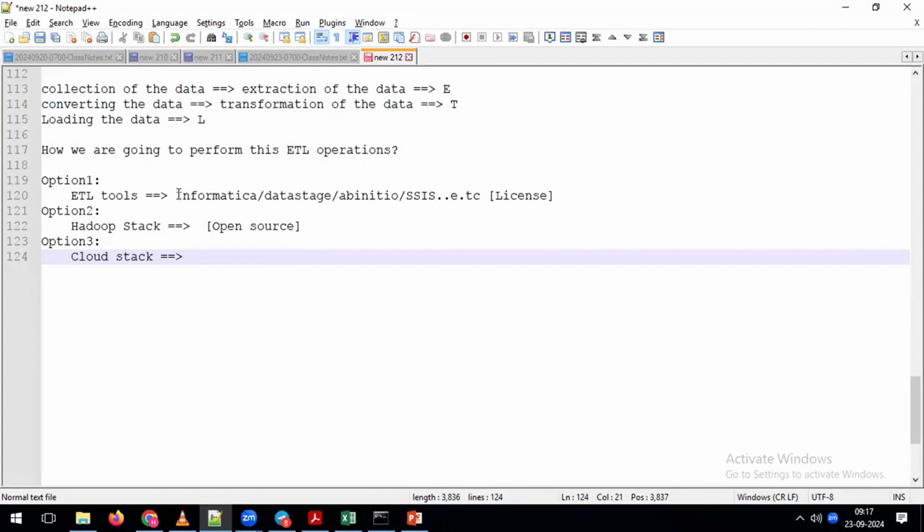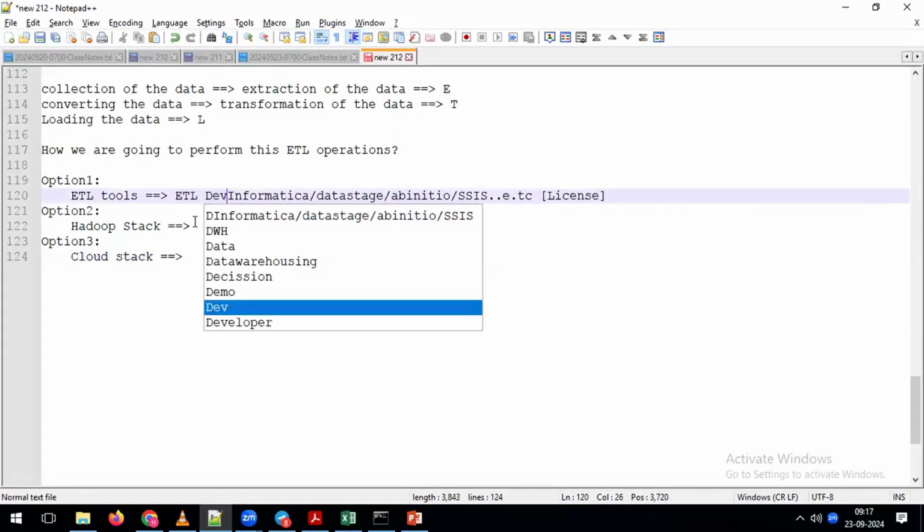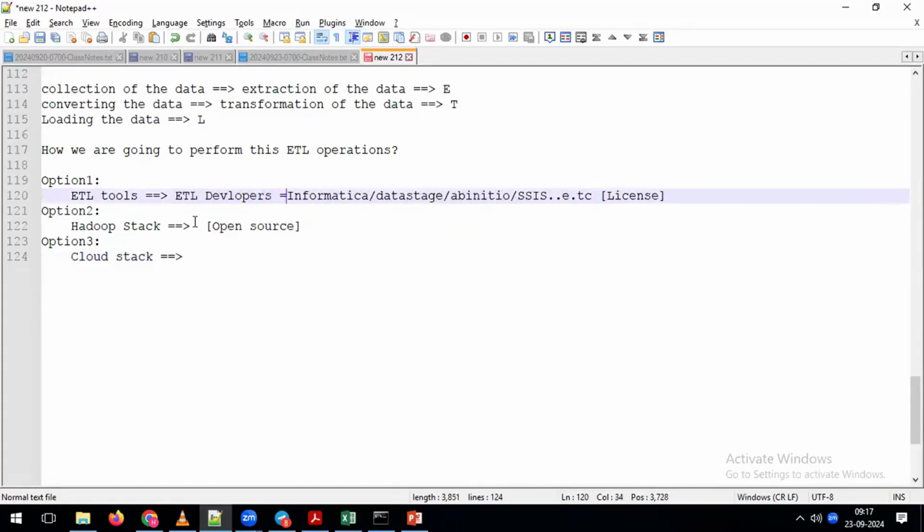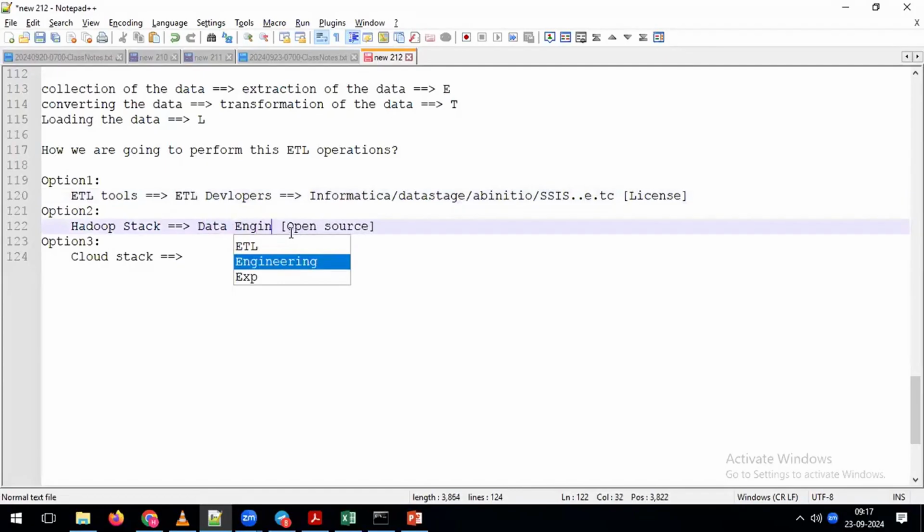But see here, as a developer, if you use the ETL tools, those people we call ETL developers. If you use the Hadoop stack for doing our ETL operations, such people we generally call data engineers.